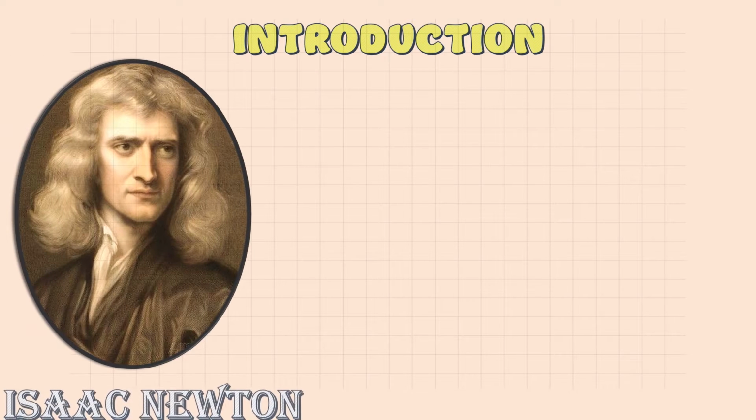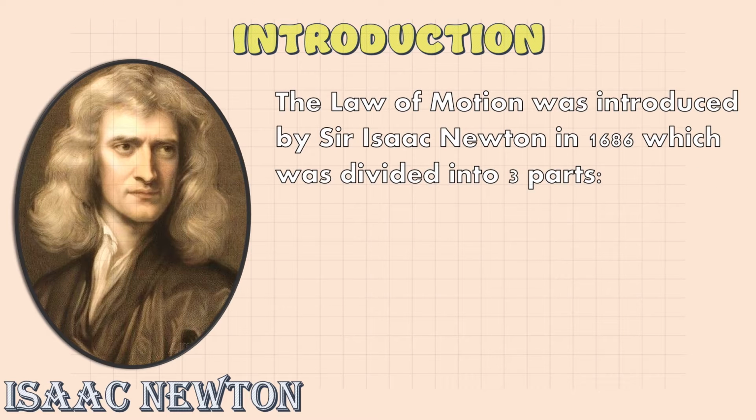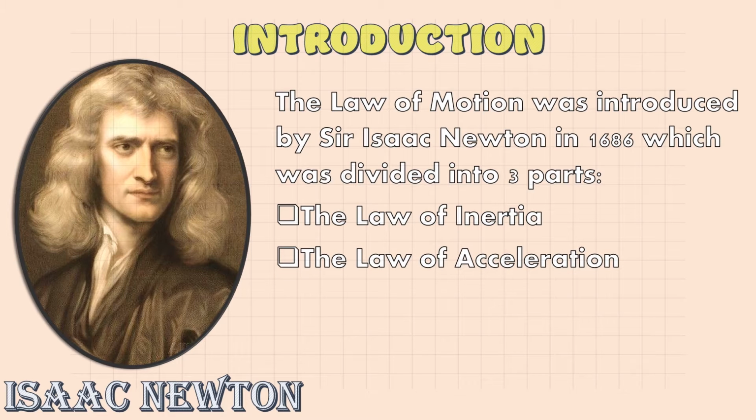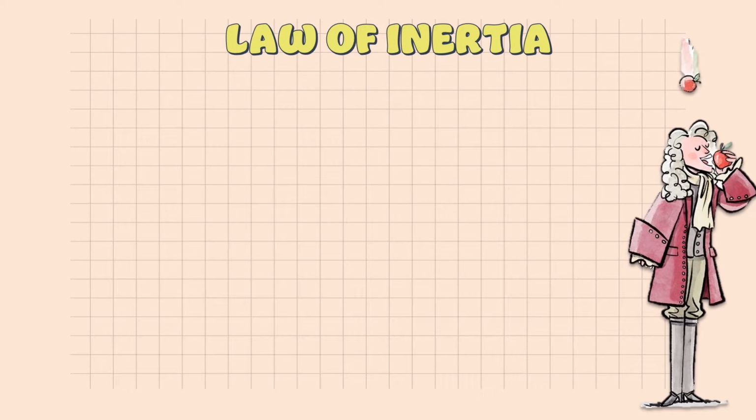The law of motion was introduced by Sir Isaac Newton in 1686. The law of motion talks about the relation between a motion and a force acting on it to move. The law of motion is divided into three different laws: the law of inertia, the law of acceleration, and lastly, the law of interaction. In this video, we shall explain these laws of motion and its presence in our daily lives. The law of inertia.